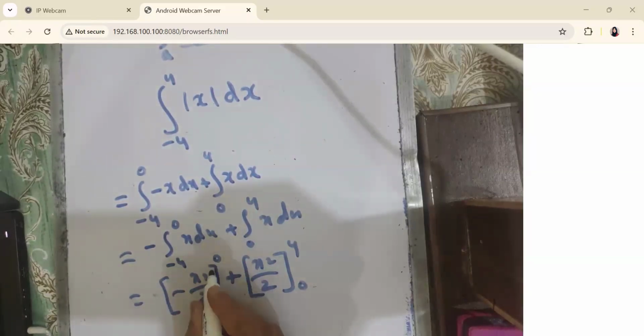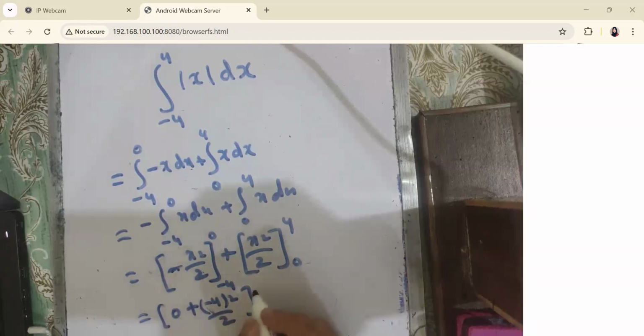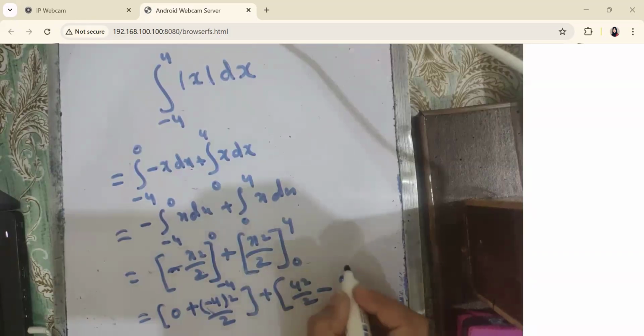Okay, so now we are going to apply the limits of integration, upper limit minus the lower limit. When we apply the upper limit, it will become 0. The minus of the formula and the minus will become plus. 0 over the upper limit minus the lower limit, minus 4 square over 2, upper limit minus the lower limit, plus upper limit minus the lower limit.